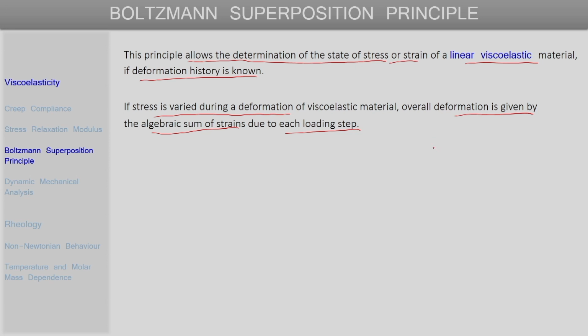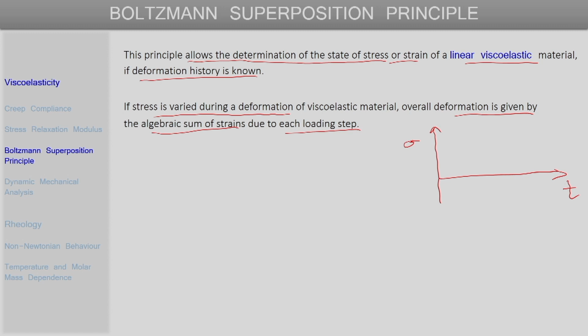So, let us try to illustrate this with a graphical approach. Let us say we are plotting time on the x axis, and on the y axis we are plotting stress first.